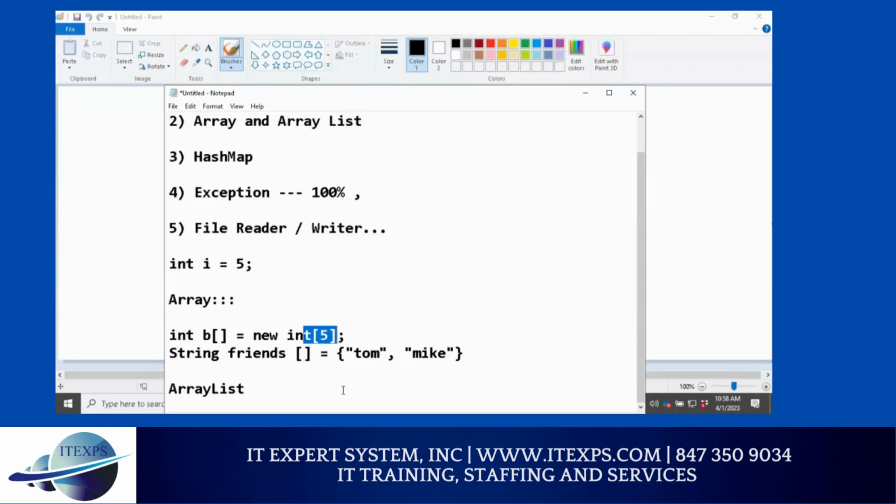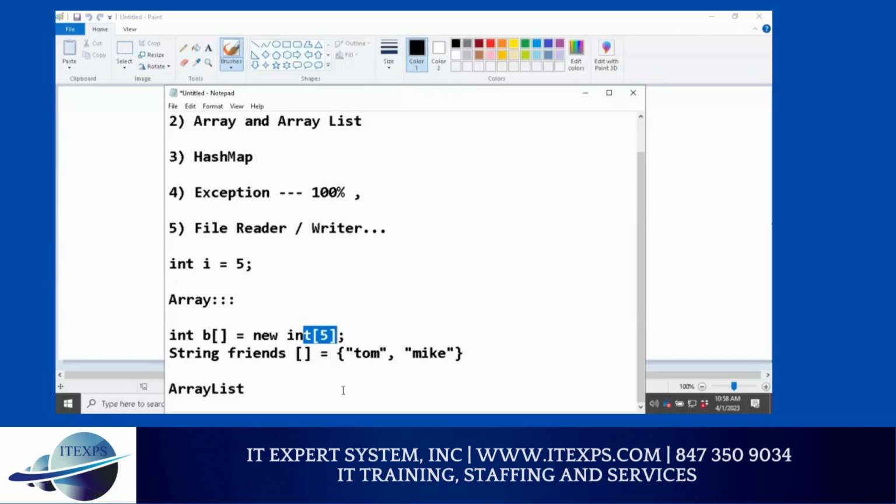So in a project, you have to use array list. If you say in a database class, one student has many grades. So one student has many grades, right? One to many. As soon as you say many, it means array list. Speak with me. Array list. You should try to use array list.